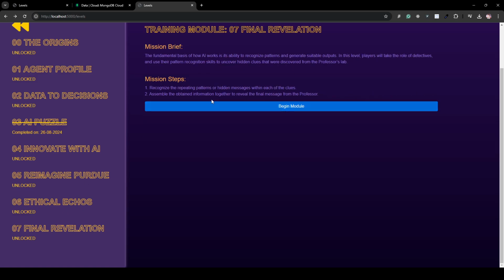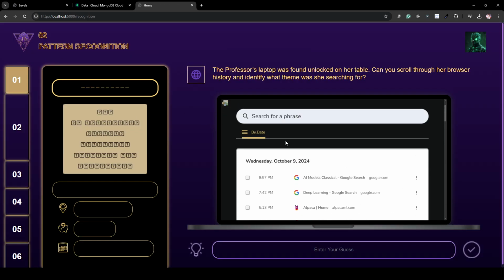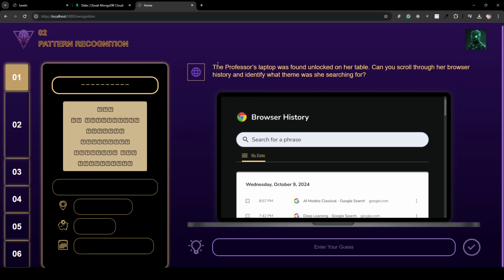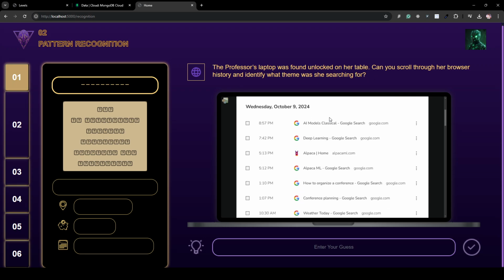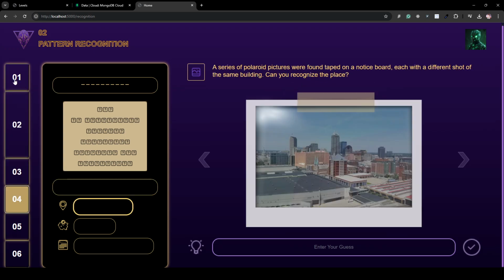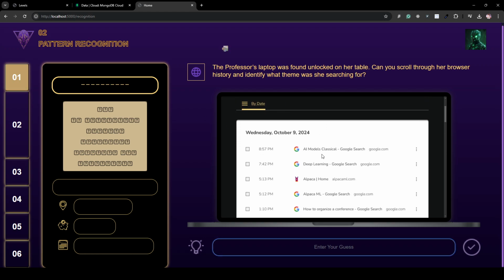And finally, the final revelation is something that is associated directly with the conference. Through different hints that the professor left around her office, and hints discovered through her laptop and different materials, we give away the details of the conference, for instance where the conference is taking place, what it is about, and so on.